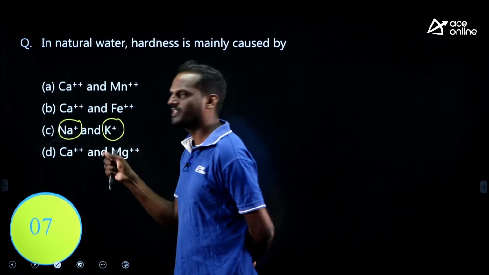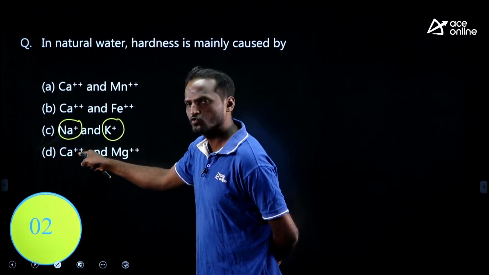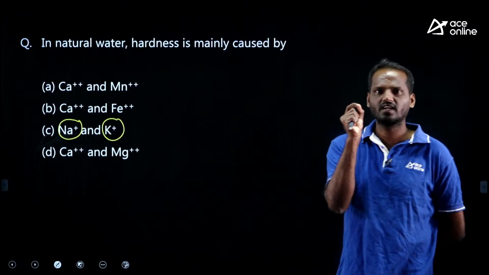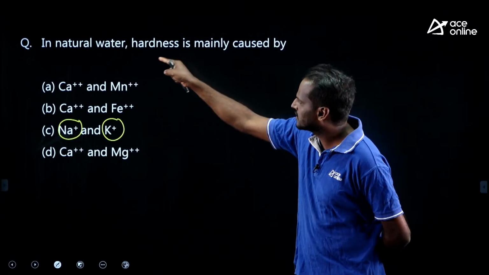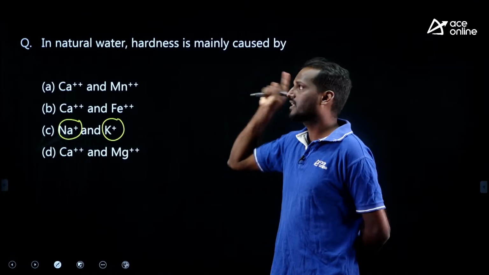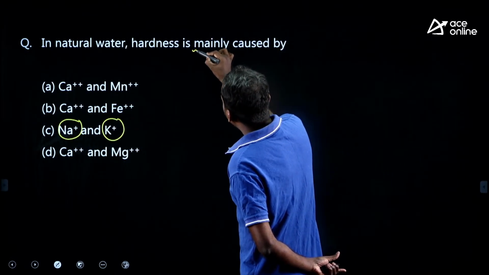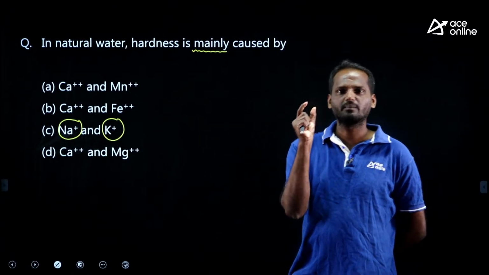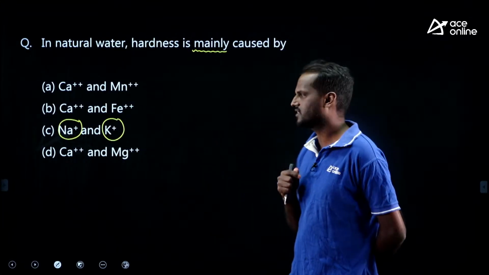Na plus, K plus are not multivalent, they are single, right? The remaining, Ca2 plus, Mg2 plus, Fe2 plus, all are multivalent cationic substances. All other constituents except option C impart hardness to water. But he is asking, hardness is mainly caused by, mark this word, mainly caused by. Generally, calcium and magnesium are abundant minerals which we usually observe in our natural waters, right?